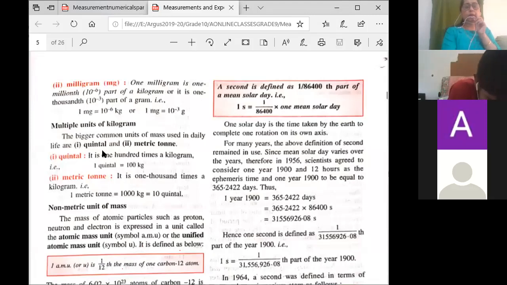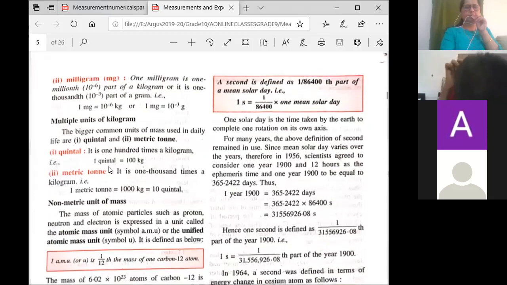Now, which are the bigger units of kilogram? First one is quintal. 1 quintal equals 100 kg. That is a bigger unit of kilogram. Another bigger unit is 1 metric ton. 1 metric ton is 1000 kg. So these are the 2 bigger units, the multiple units. When you are asked for multiple units of the standard unit of measurement of mass, the standard SI unit is kilogram, and the multiple units of kilogram are quintal and metric ton.